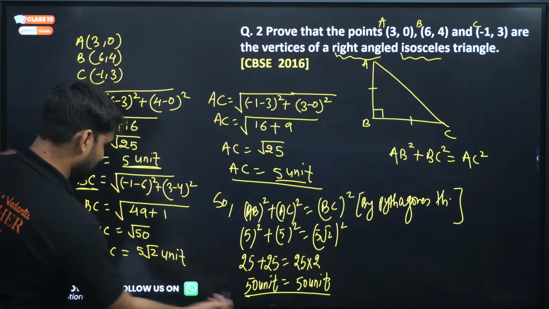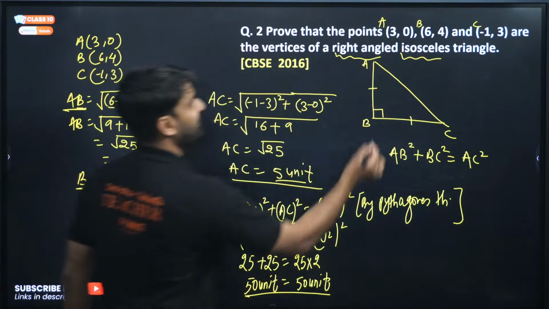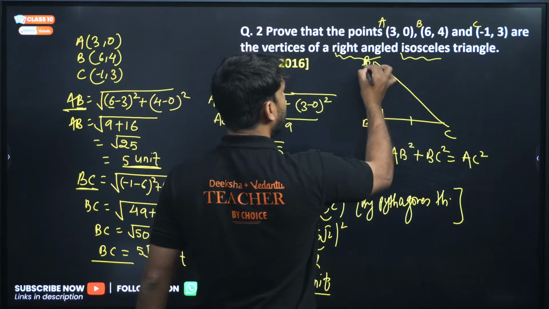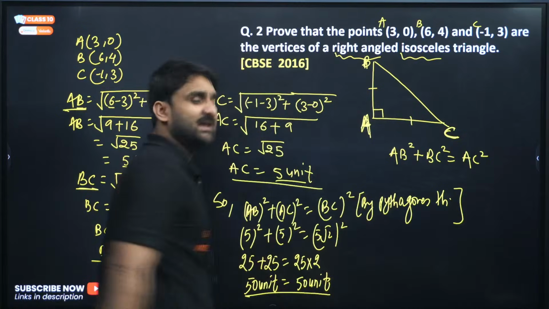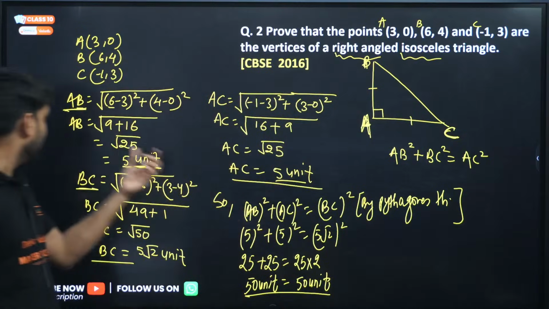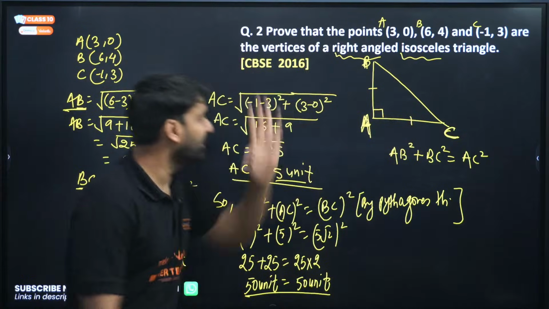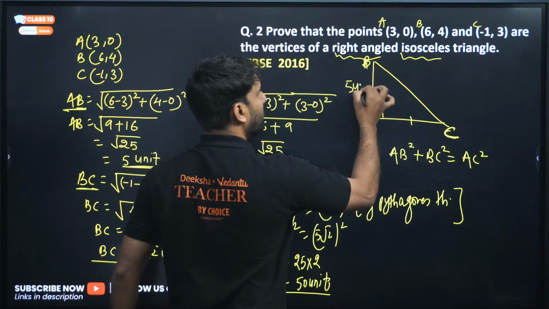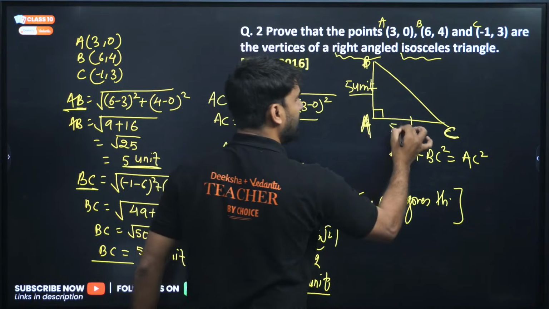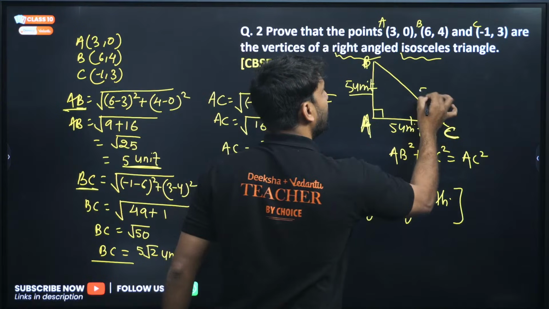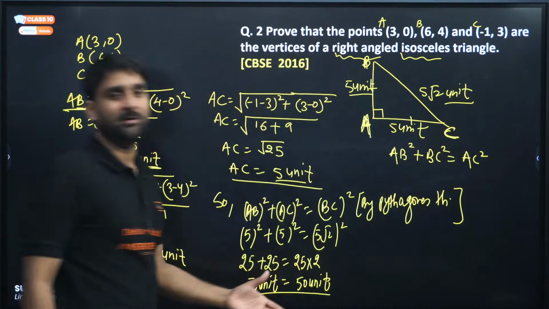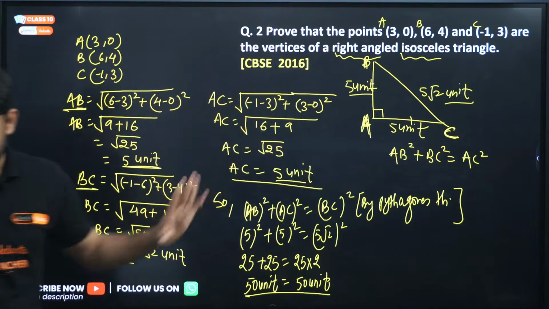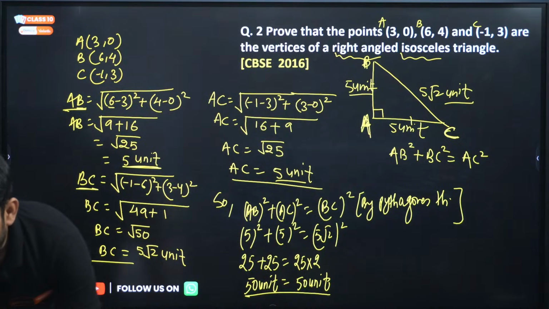But the hypotenuse is what? BC. So this triangle will be like this: B and C, and A will be here. Because AB is 5 unit, very good, AC is 5 unit, and that's why BC is 5 root 2 unit. And we have proved the same here. So yes, the answer is yes.